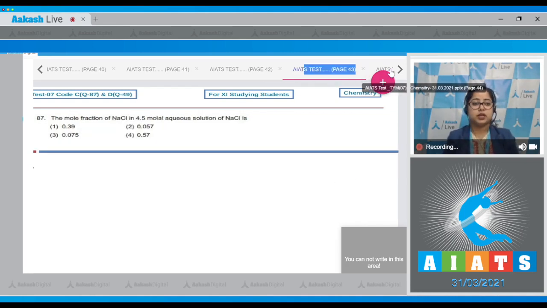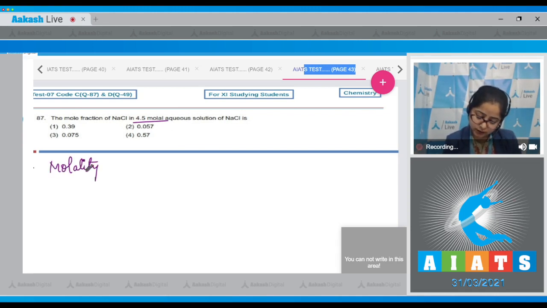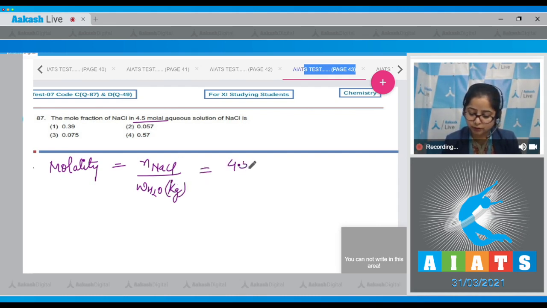Moving to next question, which is 87. Let's read it. The mole fraction of NaCl in 4.5 molar aqueous solution of NaCl is. Student, we are given with the molality and we have to calculate the mole fraction. So, molality is equals to number of moles of NaCl upon mass of water in kilogram. Number of moles is 4.5 and mass of water here is 1000 kg. That means number of moles of water is equals to